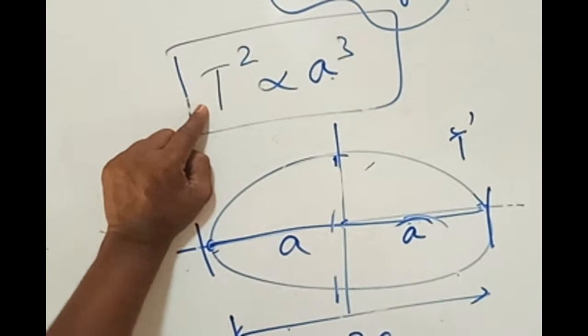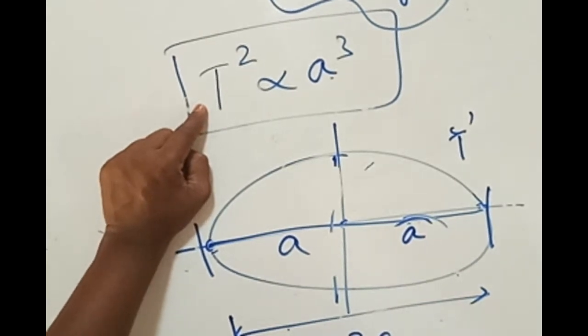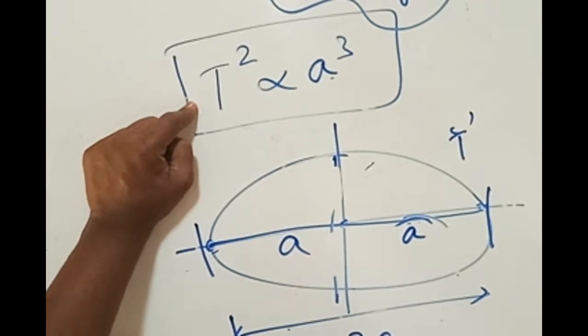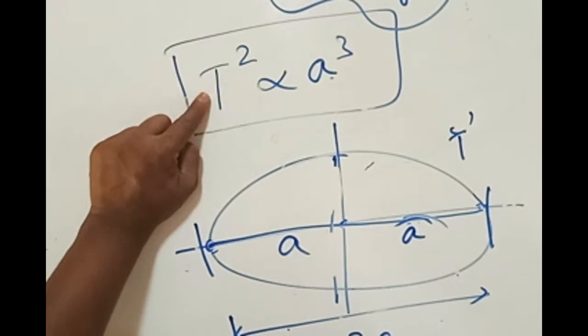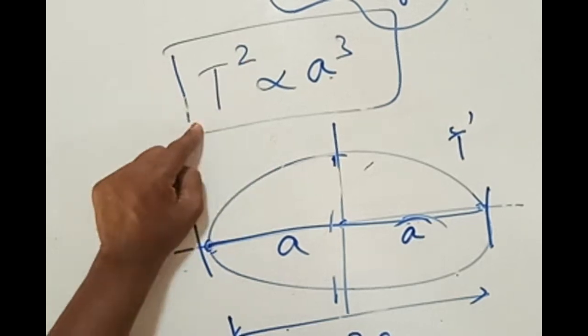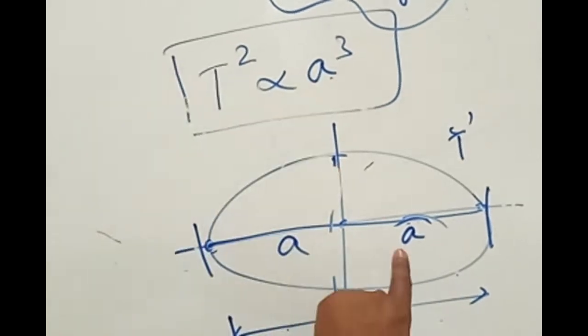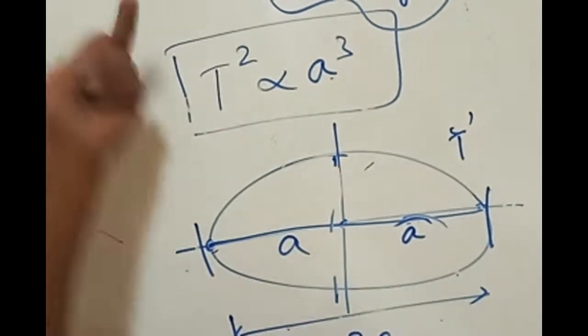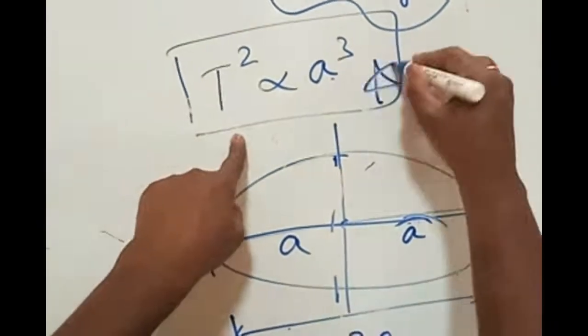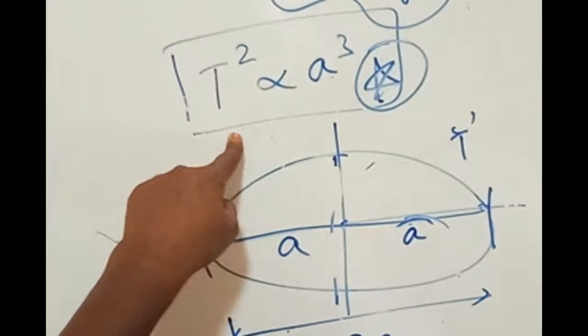280s. What does Kepler's third law state? Kepler's third law states that the square of the time period of revolution of a planet around the sun, T indicates the time period of revolution of the planet around the sun. The square of the time period is directly proportional to the cube of this. He did some experiments, and from those experiments he came to this conclusion. Most important formula it is.